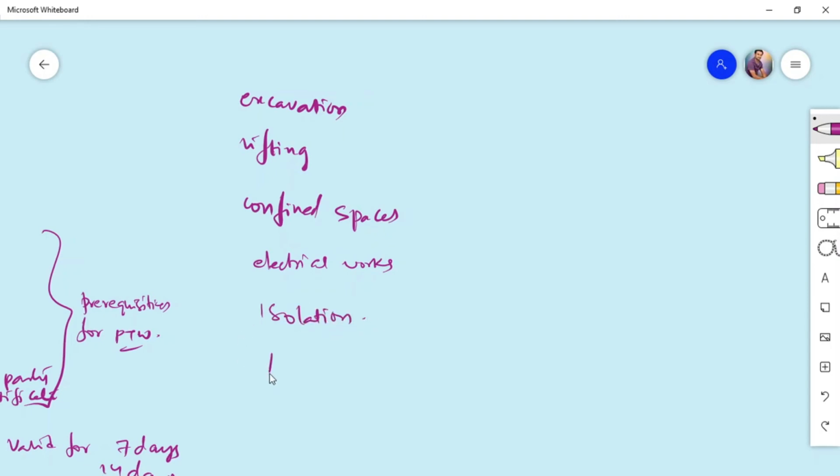This is very important. If any person is working above 1.8 meters, then we need to have a working at height certificate. So these are all called sub permits or certificates.